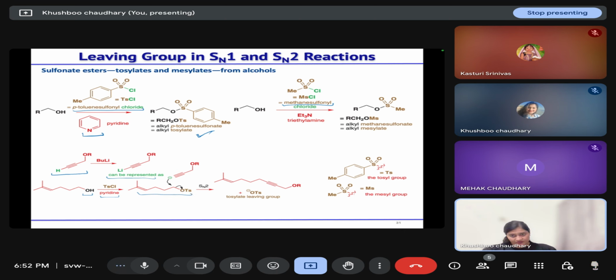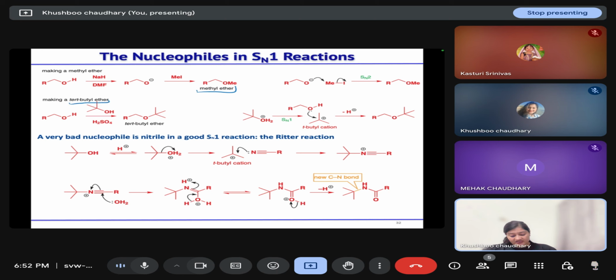Then ethers also we can turn into a good leaving group. So if you have an alcohol, we are treating it with base, then it will form alkoxide ion, and on reacting with methyl iodide, we will get methyl ether. Similarly, tert-butyl ether, how we will make? We will treat our primary alcohol with other alcohol in the presence of acid. So in that case, here protonation will take place. It will form a tertiary carbocation, and then alcohol will attack at that center, leading to the formation of your tert-butyl ether.